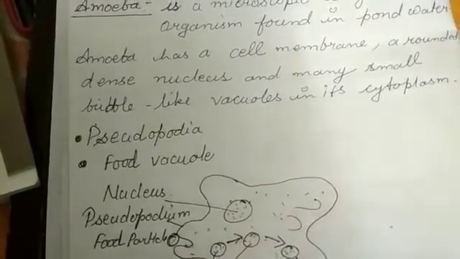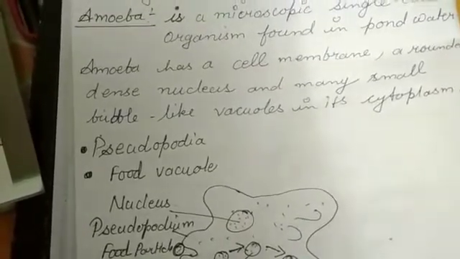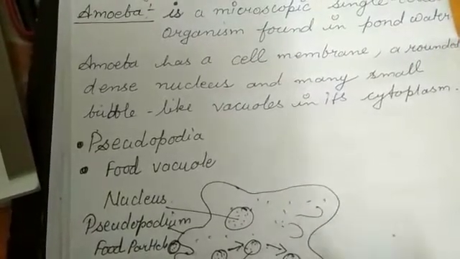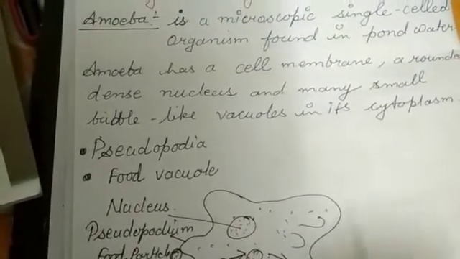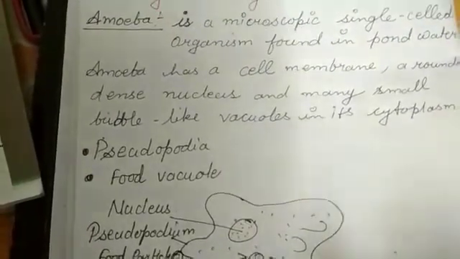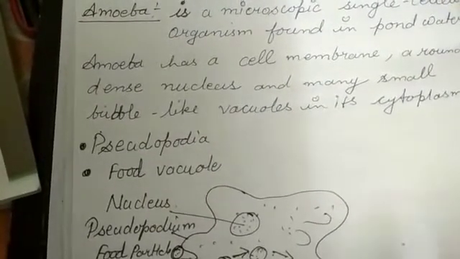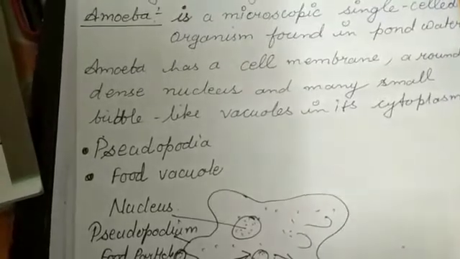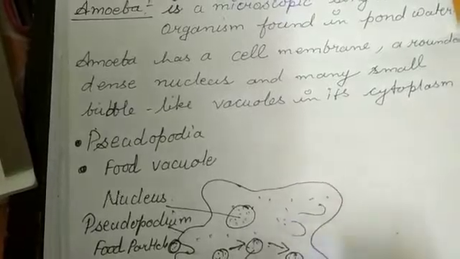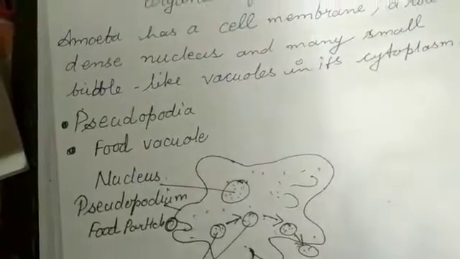pseudopodia around the food particles and the food becomes trapped in a food vacuole. Digestive juices are secreted into the food vacuole. They act on the food and break it down into simpler substances. Gradually the food is absorbed. The absorbed substances are used for growth, maintenance and multiplication. The undigested residue of the food is expelled outside by the vacuole.